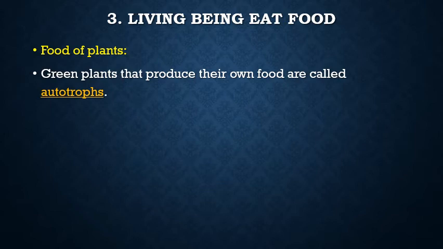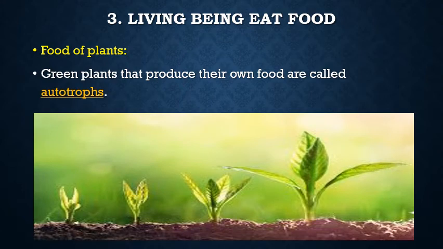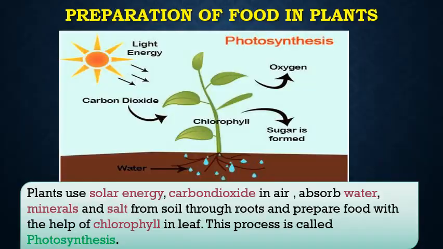Now, food of plants. Green plants that produce their own food are called autotrophs. Autotrophs means the plants which can produce their own food. In the picture you can see that the plant has grown. First, it has very small leaves, then it grows in size. The leaf has grown. It shows that they produce their own food. Now, preparation of food in plants. The food is prepared through a process called photosynthesis.